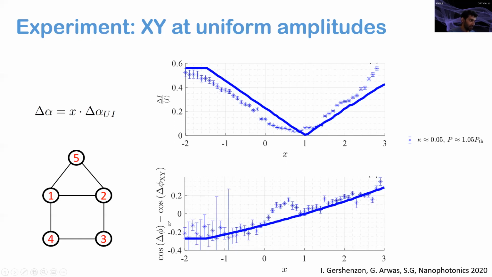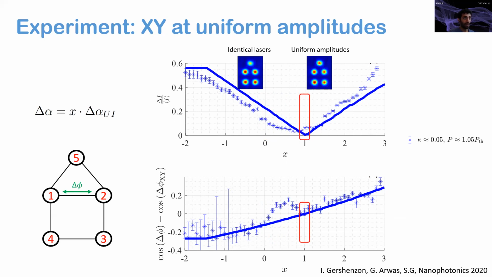Here I show the deviation of the phase between these two lasers from the XY minimum as a function of this parameter X. When X equals 0, the lasers are identical and the amplitudes are not uniform, and you can see that there is a large deviation of the phase from the XY minimum. As we scan X and get to the point where the amplitudes are uniform, the mapping between the laser state and the XY minimum is exact.